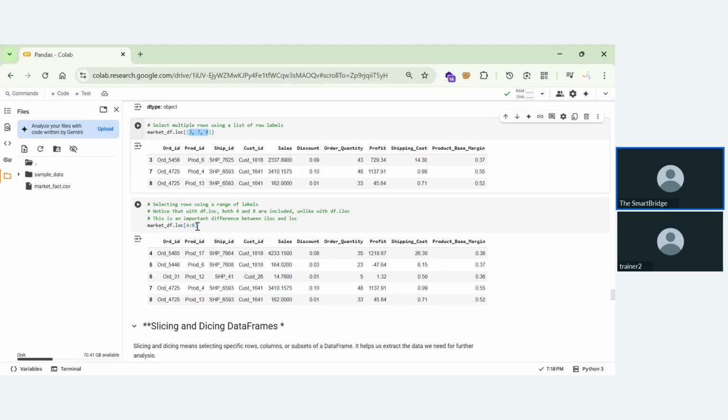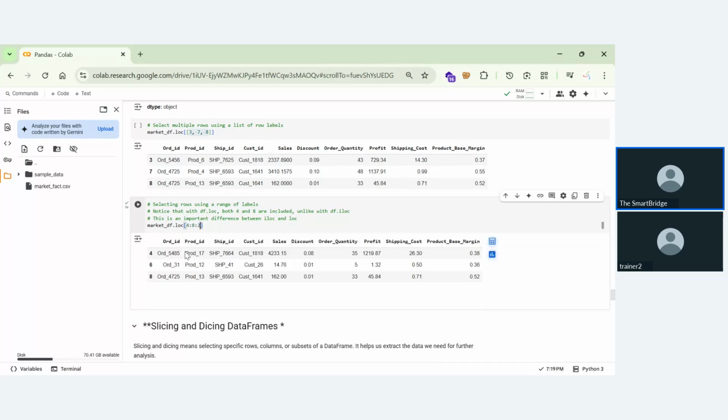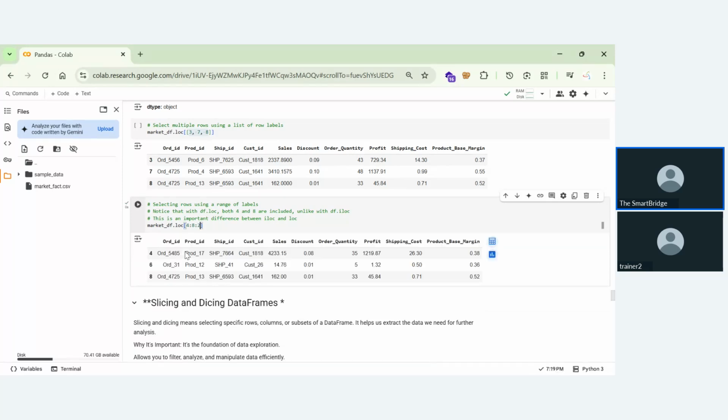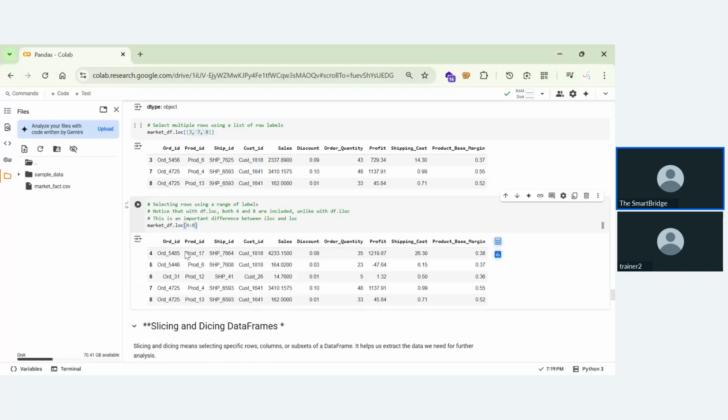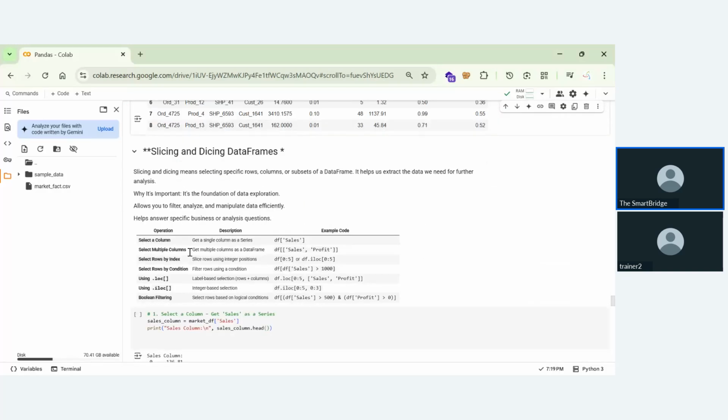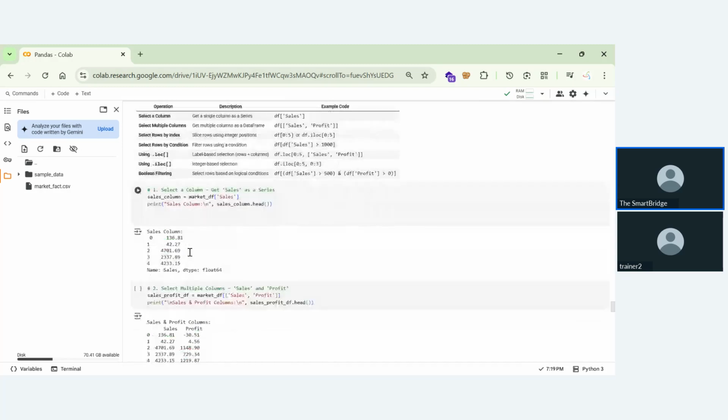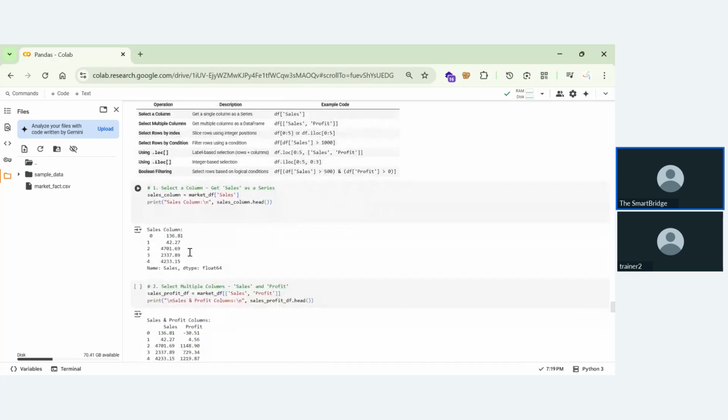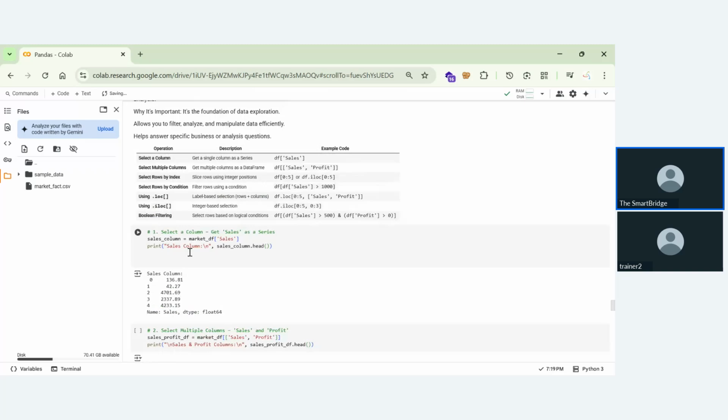So it is just like slicing. Going from 4 to 8, and there is no step. That means if there is no step, it will directly consider one step. But if it is 4 to 8 with some other value, then it will go with the steps. Now we'll learn the concept called slicing: how slicing works, how we do it, and what the use of slicing is.